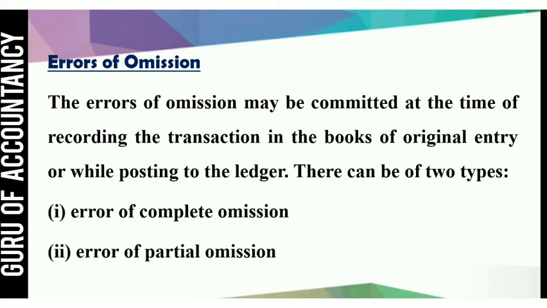What is error of omission? The name itself suggests: when a transaction is completely or partially omitted from the record, then it is an error of omission. The error of omission may be committed at the time of recording the transaction in the books of original entry or while posting to the ledger. And there are two types of such error: error of complete omission and error of partial omission.